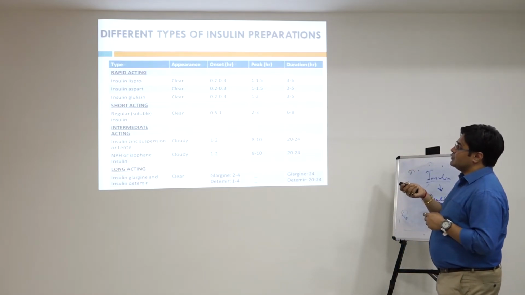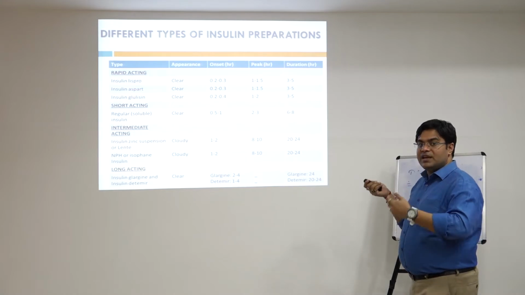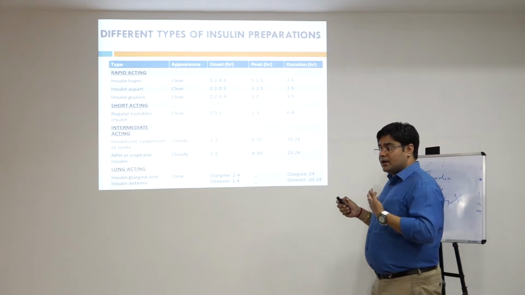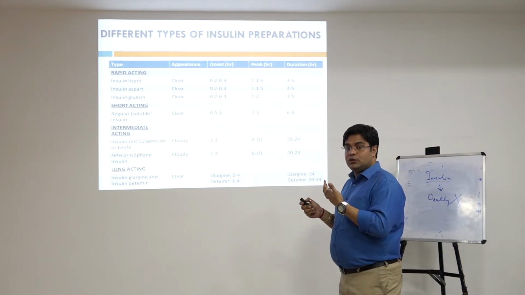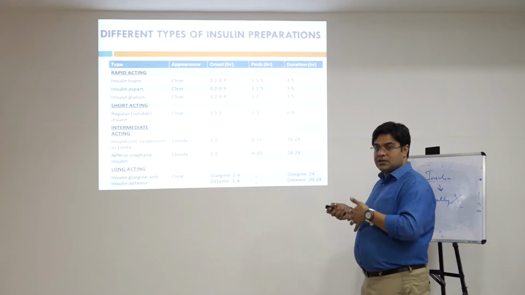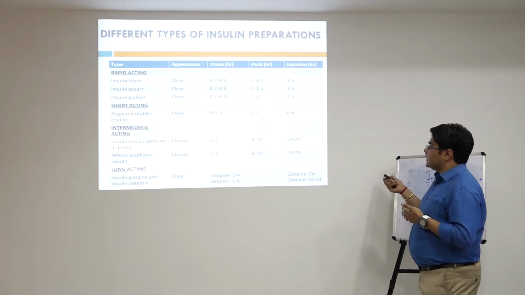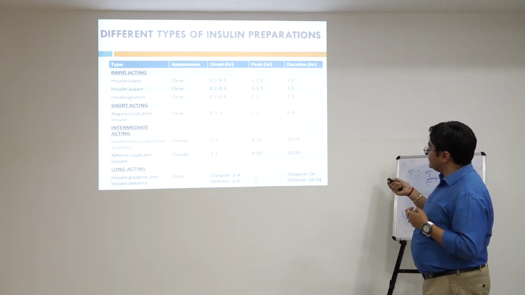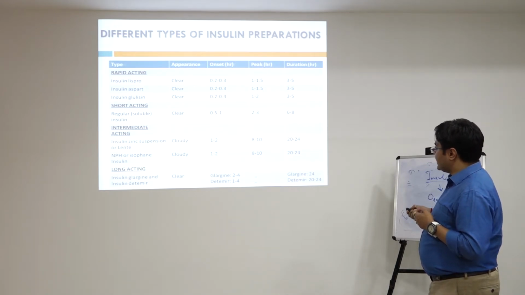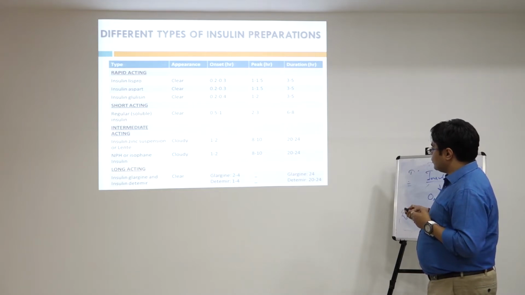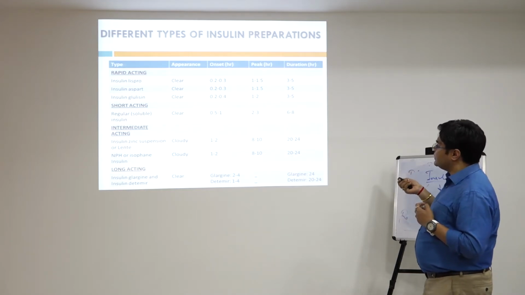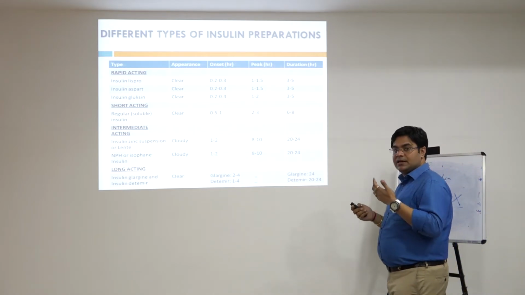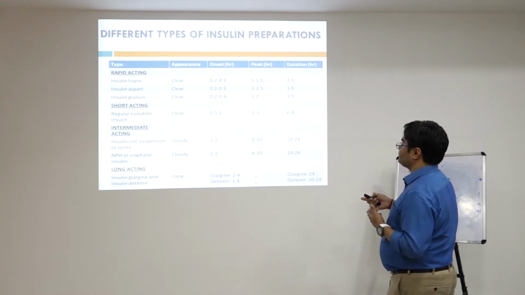So in the rapid acting insulin, it means that its action is very rapid, as a result of which its duration could be smaller, because it comes into action and reaches peak action in a very short time, as a result of which it gets degraded very quickly. And in a similar manner, here you can see that in the rapid acting insulin it is 3 to 5 hours, and for the longer acting it is approximately 20 to 24 hours. So there is always a difference in the duration of action, and it depends upon the time at which it shows the peak effect.